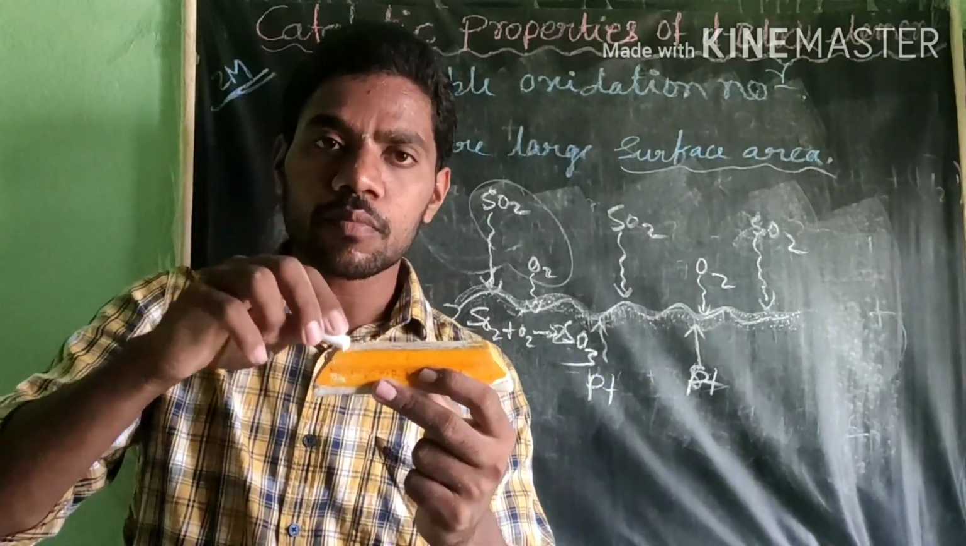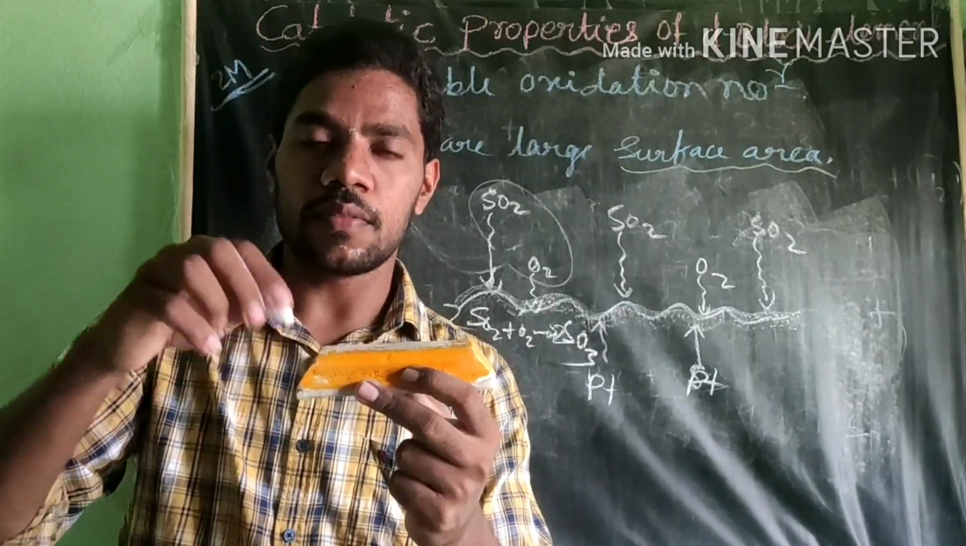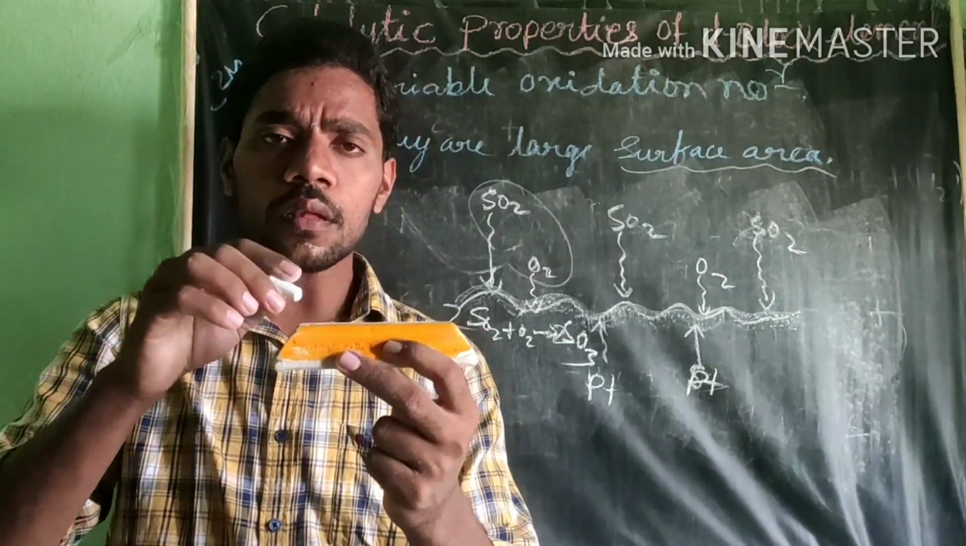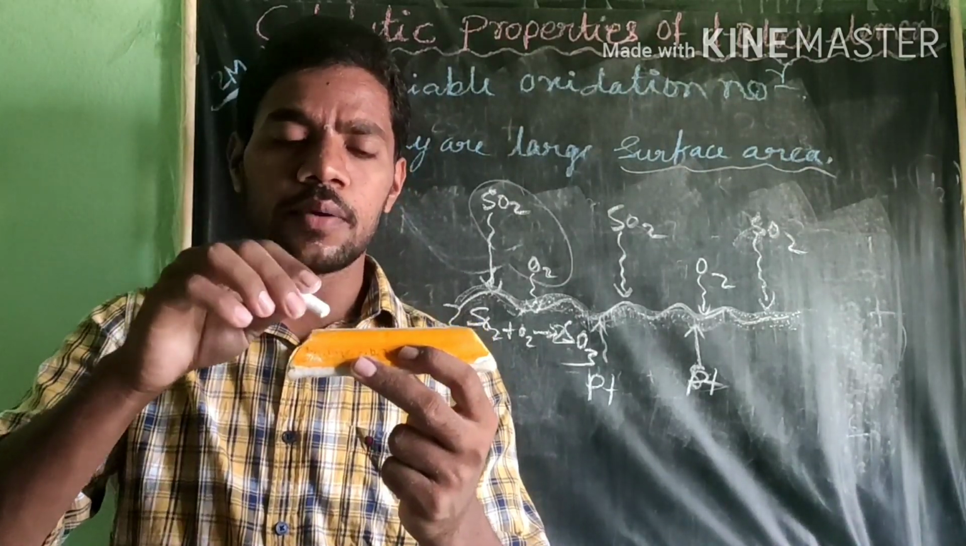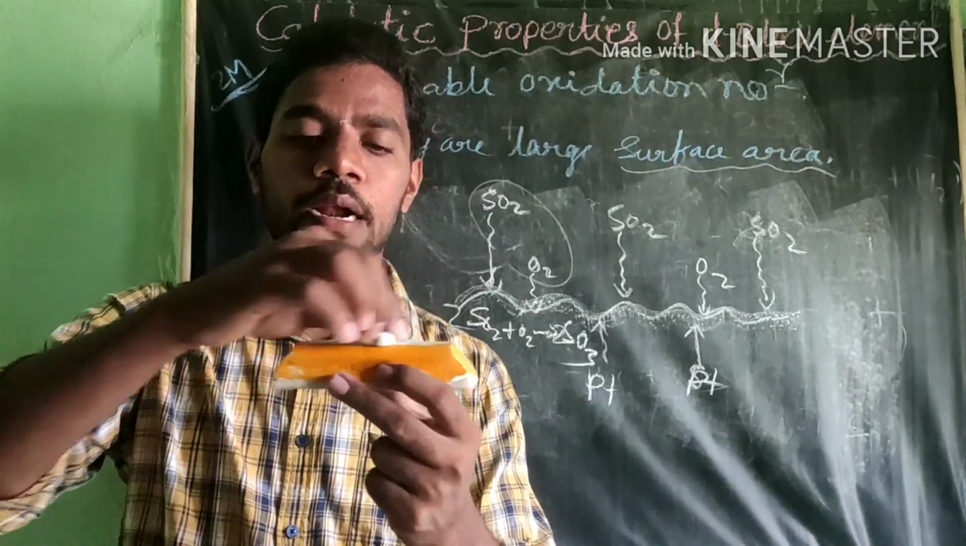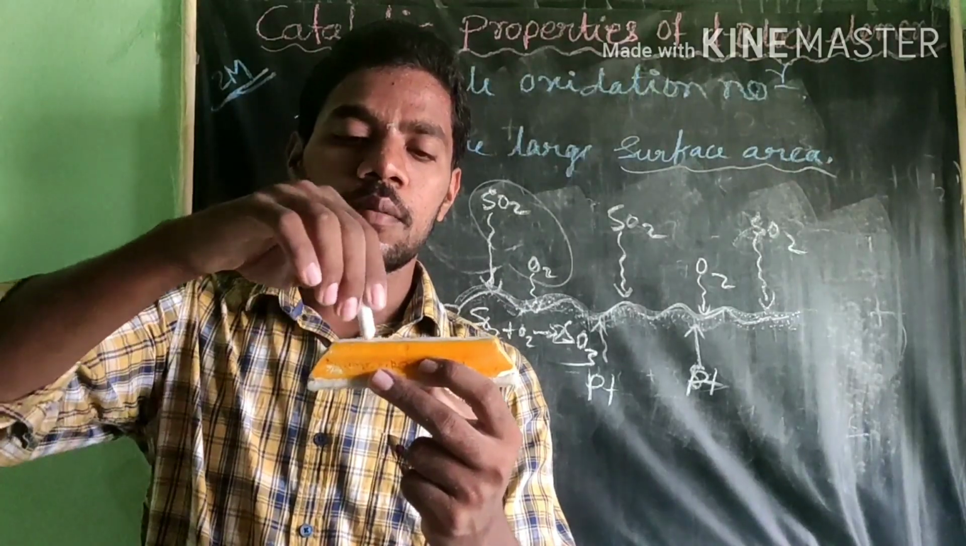These are the factors affecting the catalyst or the rate of the reactions. I will tell you the different factors. You see here, whenever an organic reaction or any reaction takes place, the catalyst should provide a large surface area. If you provide a large surface area, then the reaction takes place.